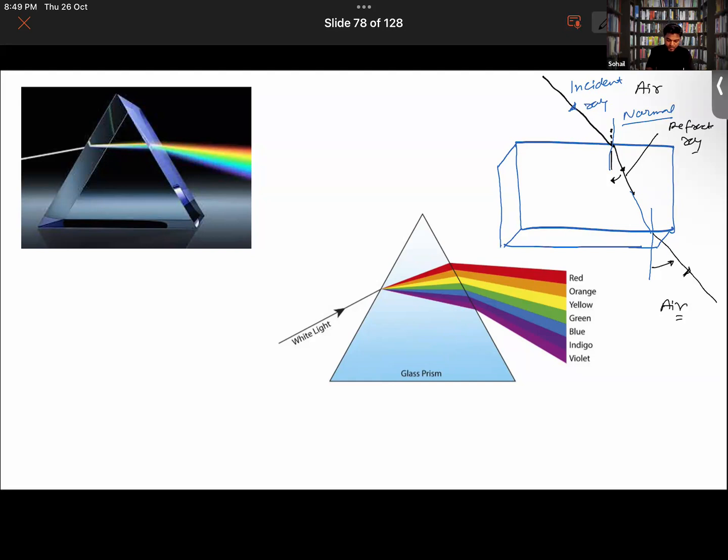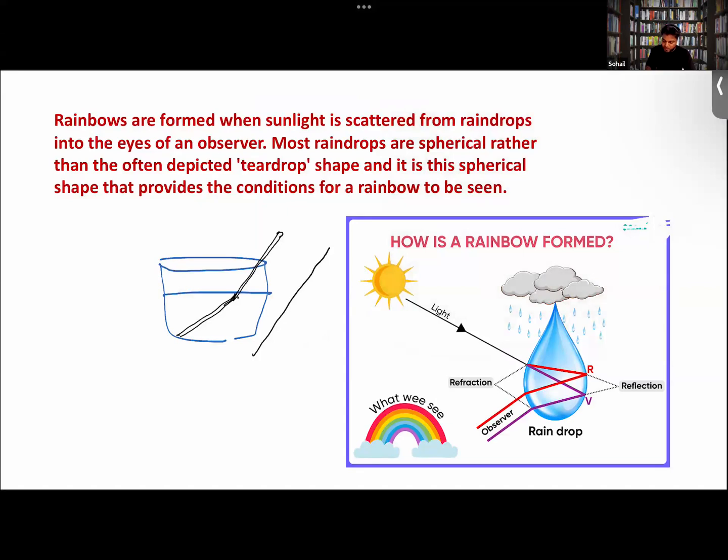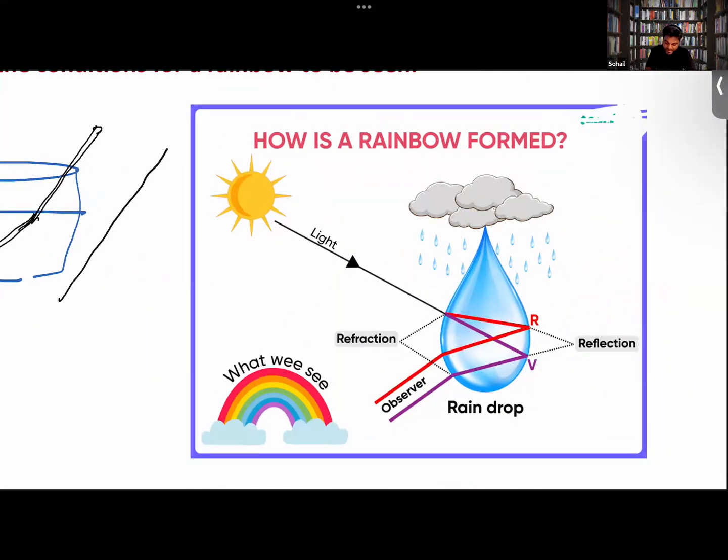Okay, now let's go back to the topic which we are discussing. Look closely over here. This light ray is entering into the water droplets. Each tiny water droplet in the atmosphere after rainfall or during the rainfall is suspended in the air. Many times we can see the rainbow after the rainfall, or during the rainfall also, if there is presence of sunlight.